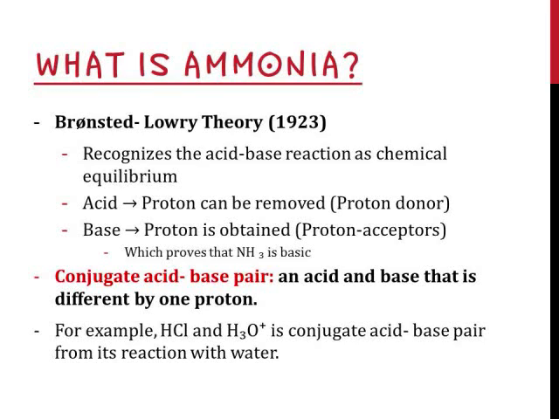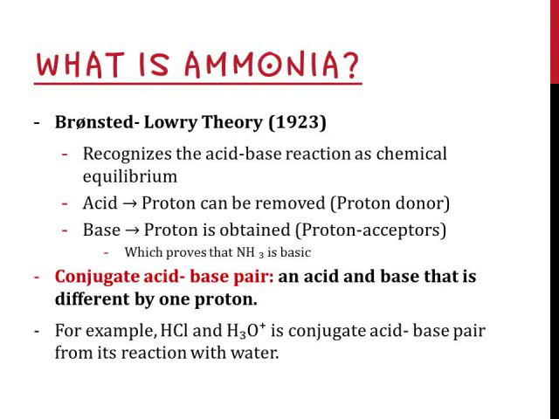Later, Bronsted-Lowry theory was developed in 1923, and it is the theory where it recognized the acid-base reactions as chemical equilibrium. Bronsted-Lowry theory states that acid is a substance of which the proton can be removed, which is described as a proton donor. Base is a substance of which the proton is accepted, and it is named proton acceptors. This definition definitely shows why ammonia is basic.